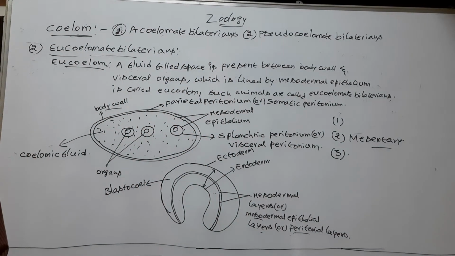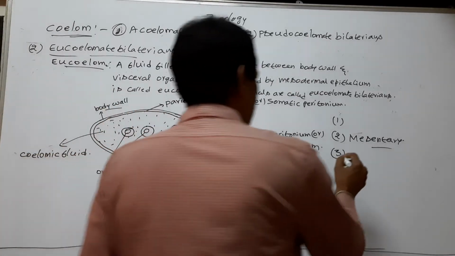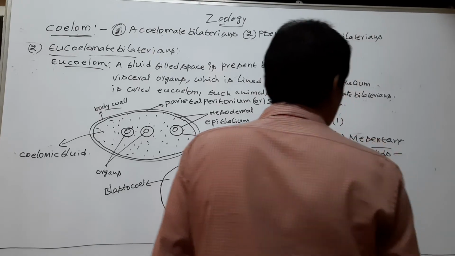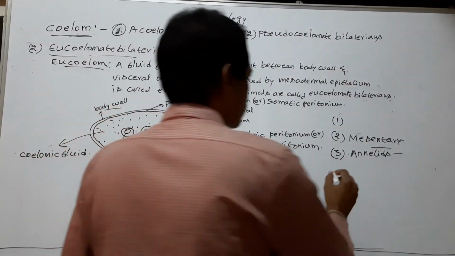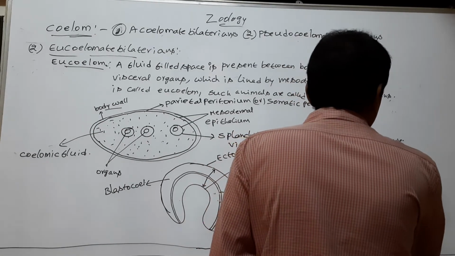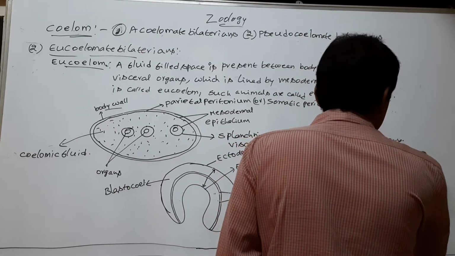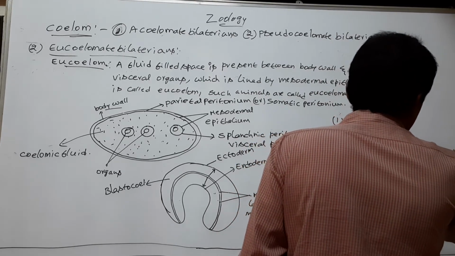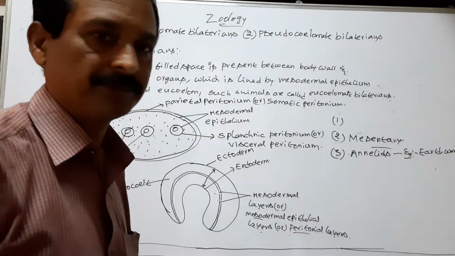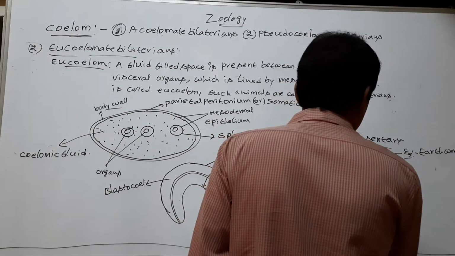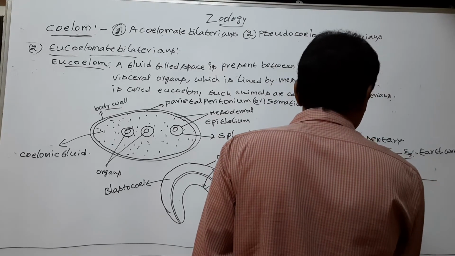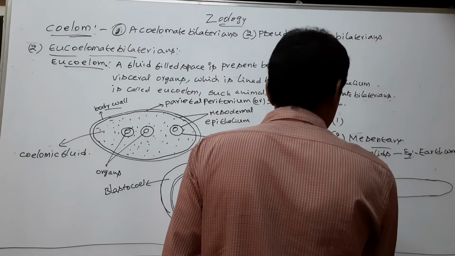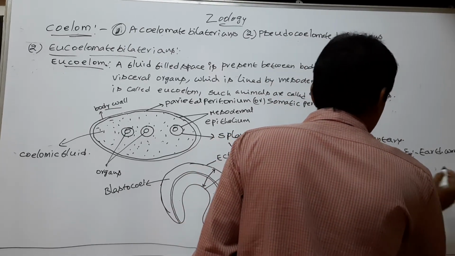In some eucoelomates, like annelids, an example of an annelid is the earthworm.